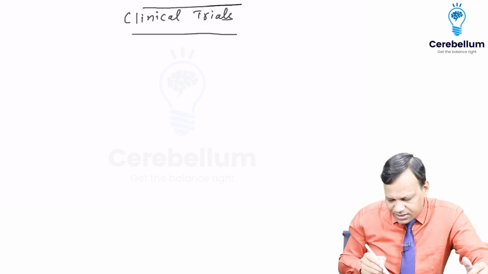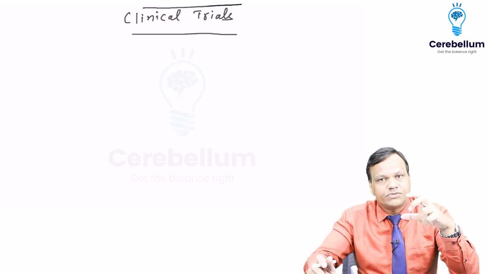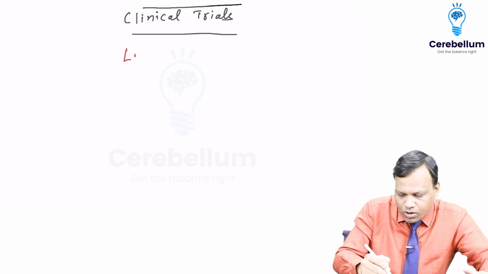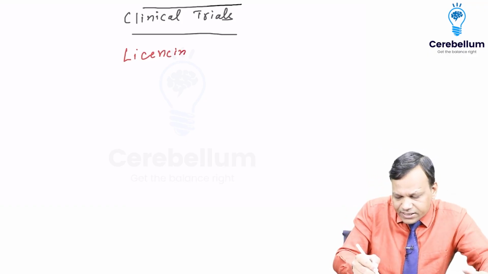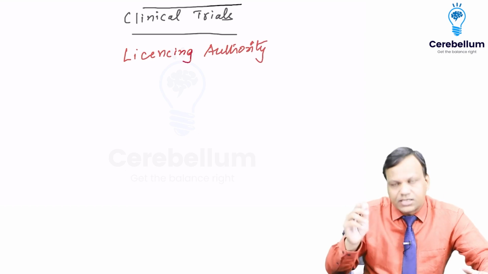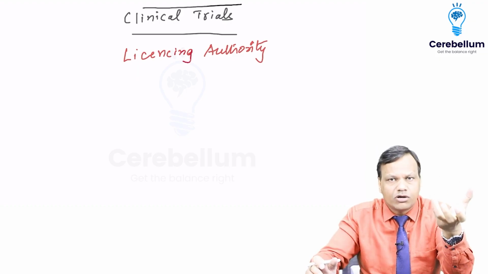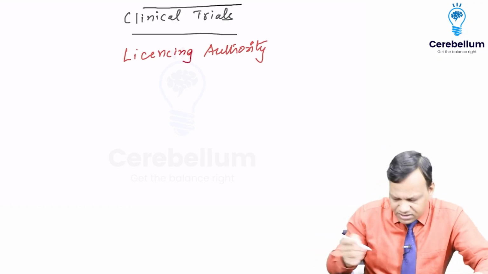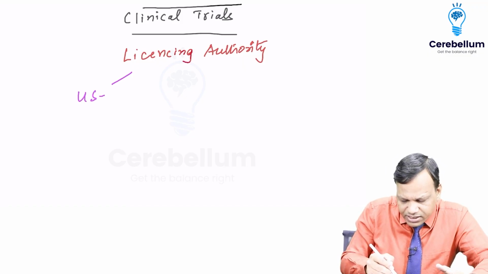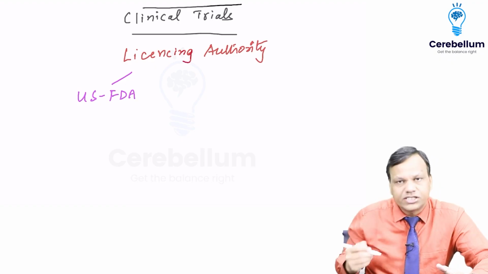But before starting the clinical trial, there must be some authority. There must be some licensing authority who has the power to say that yes, this drug is useful, you can use; this drug you cannot use. So there must be some authority. That licensing authority in America is known as FDA, United States Food and Drug Administration.